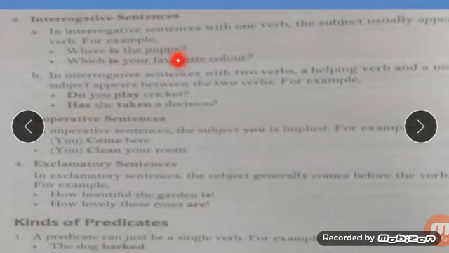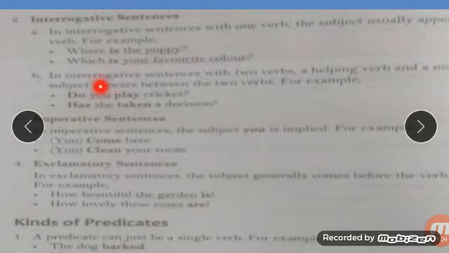Where is the puppy? So here we are talking about the puppy. So the puppy is the subject, that is after the verb. I said it usually appears after the verb. So it is after the verb, and the verb is is. Those are the auxiliary verbs that are also called helping verbs. Understood?